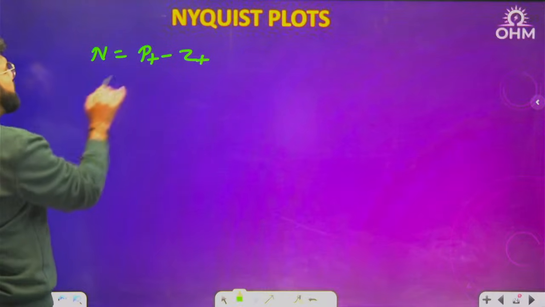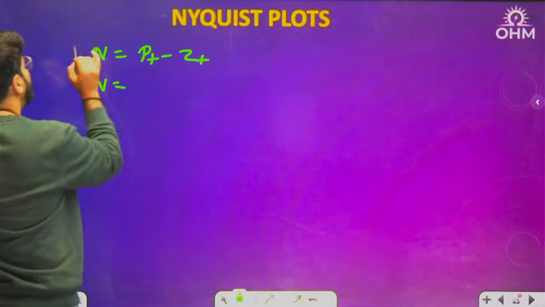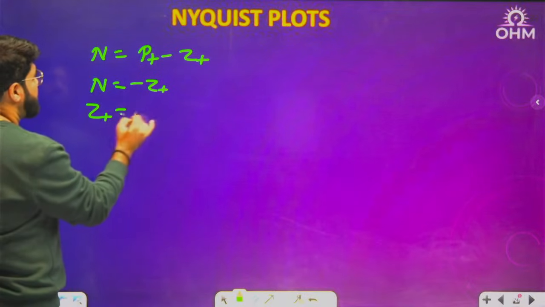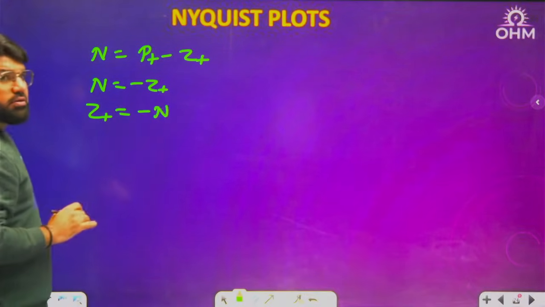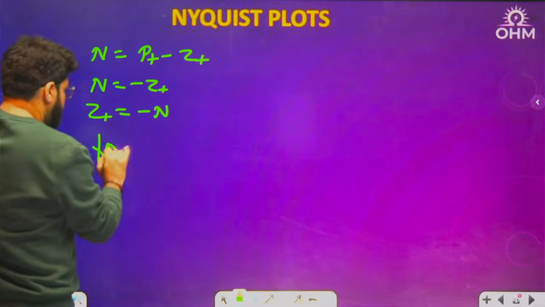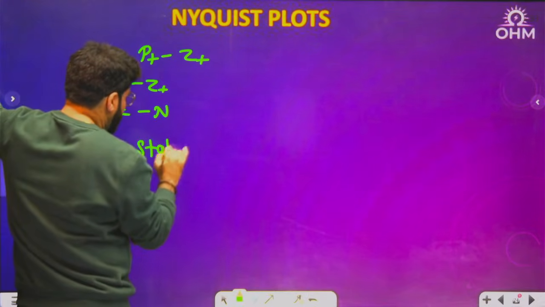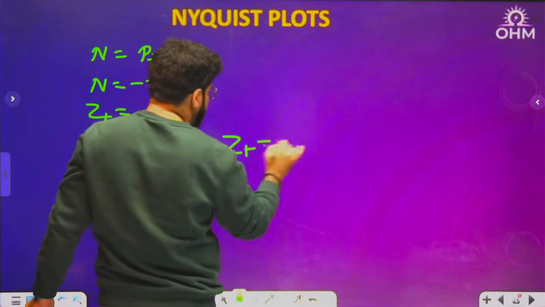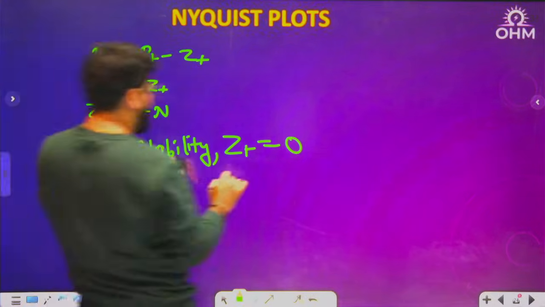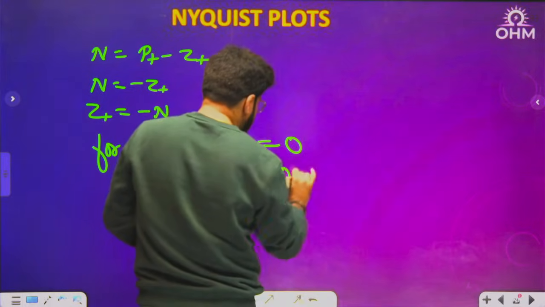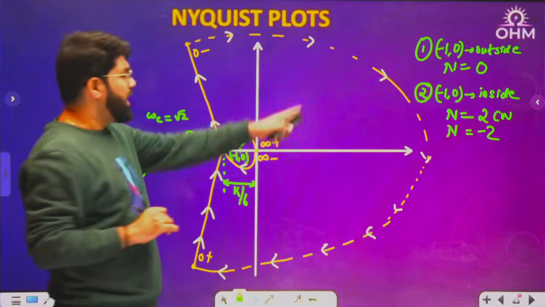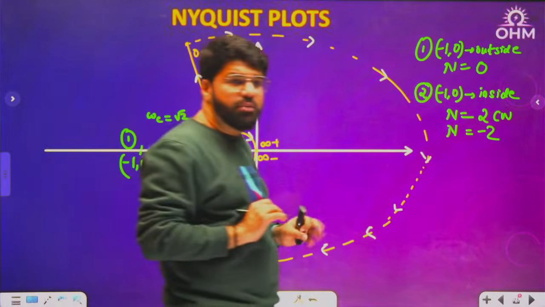So n equals P plus minus Z plus, but P plus is 0, so 0 minus Z plus. Z plus is minus n. What do you want for stability? For stability, Z plus should be 0. If you want Z plus 0, that means n has to be 0, which means case number 1. Case number 2 should not come.